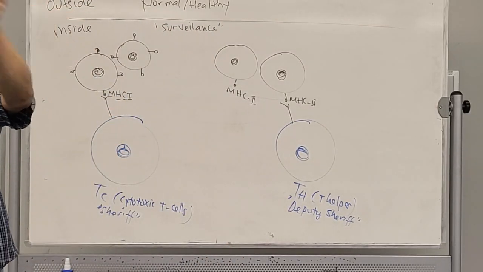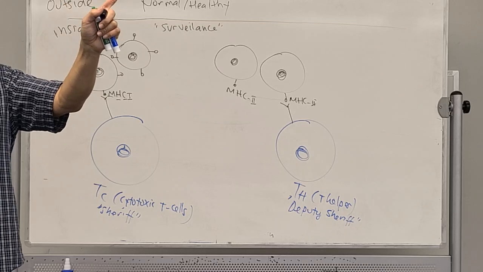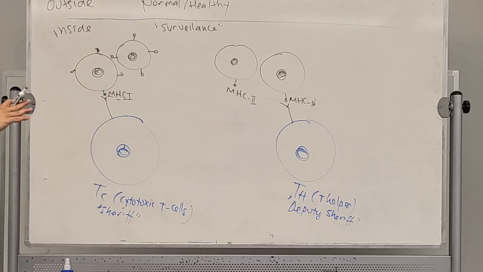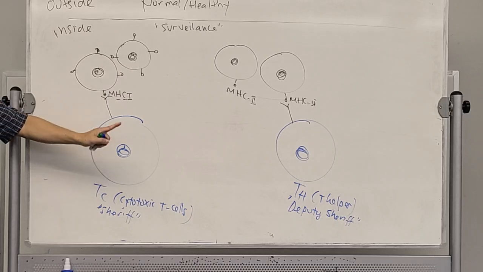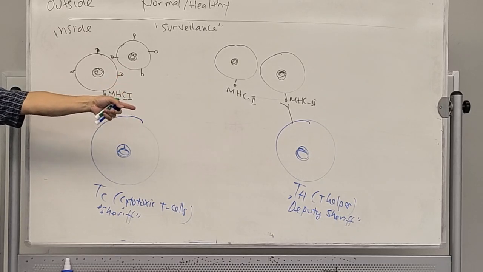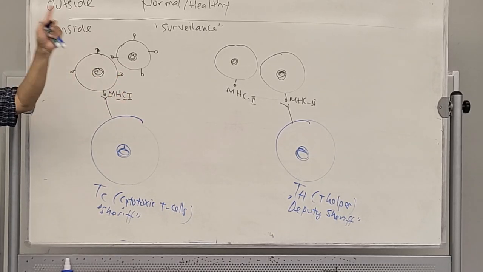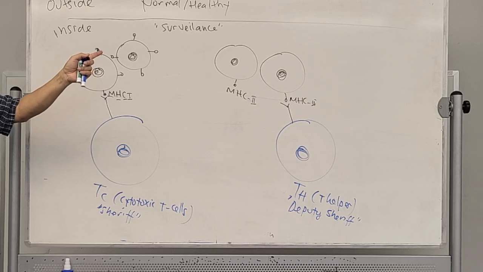Now, if nothing happens, there is no infection, then the sheriff and the deputy sheriff just say hello, good night, and goodbye. Doing nothing, because it's healthy. Our neighborhood is healthy.